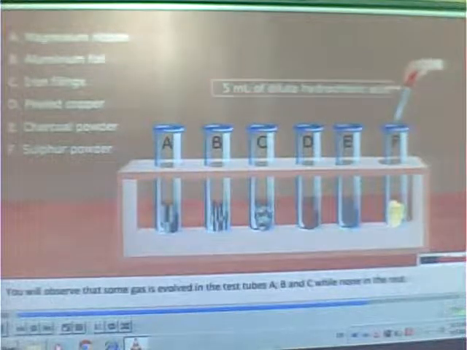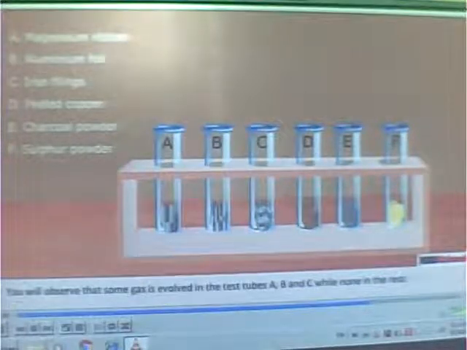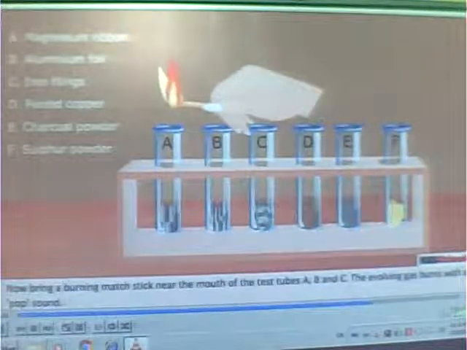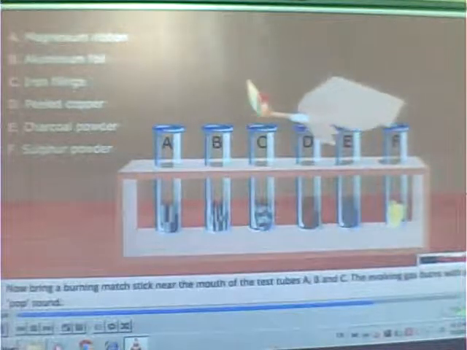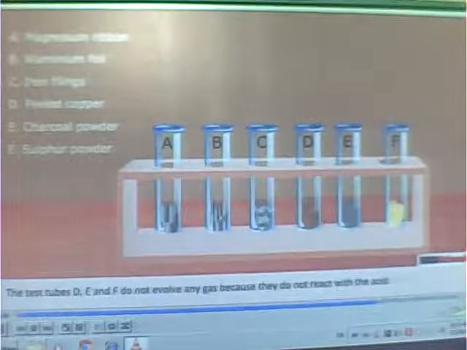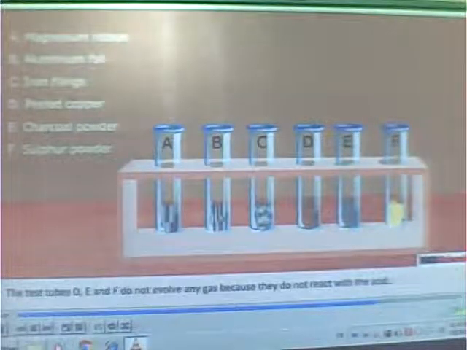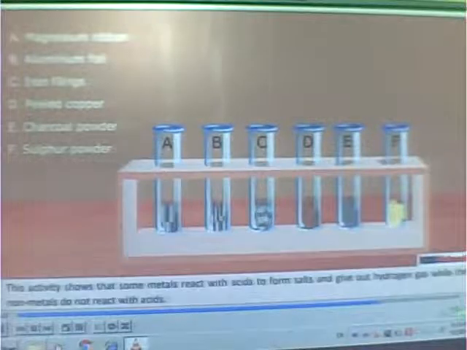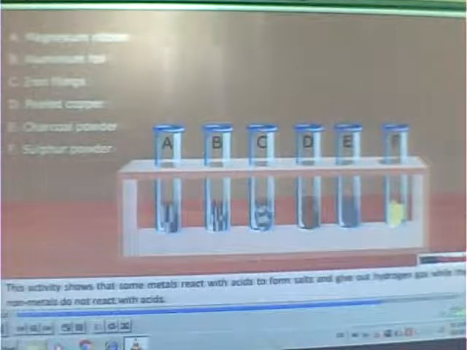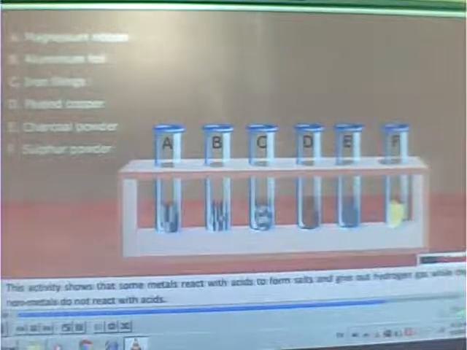You will observe that some gas is evolved in the test tubes A, B, and C, while none in the rest. Now, bring a burning matchstick near the mouth of the test tubes A, B, and C. The evolving gas burns with a pop sound. The test tubes D, E, and F do not evolve any gas because they do not react with the acid. This activity shows that some metals react with acids to form salts and give out hydrogen gas, while the nonmetals do not react with acids.